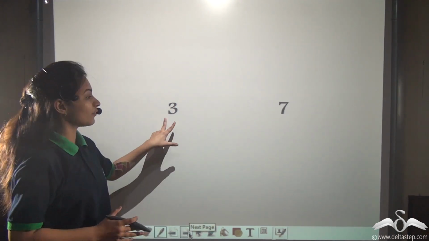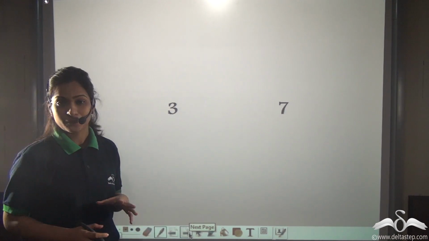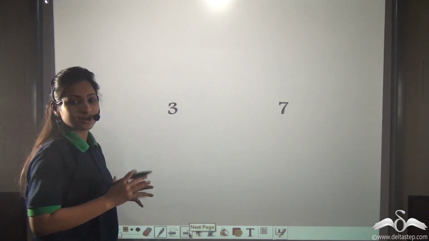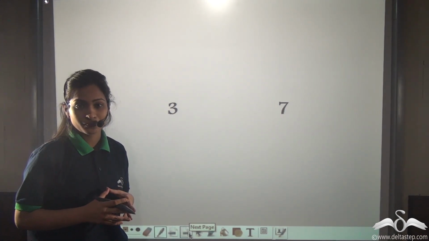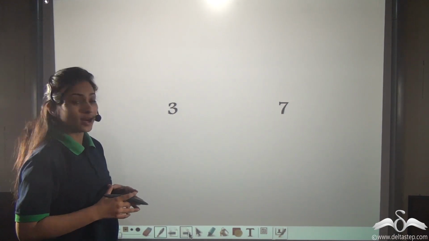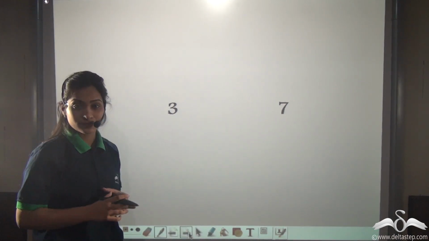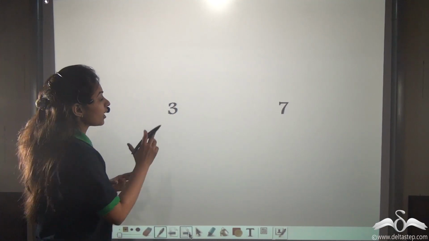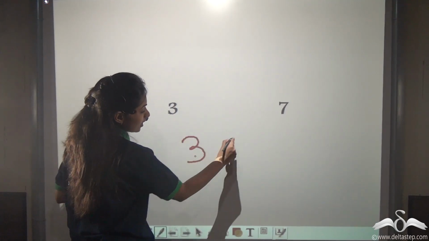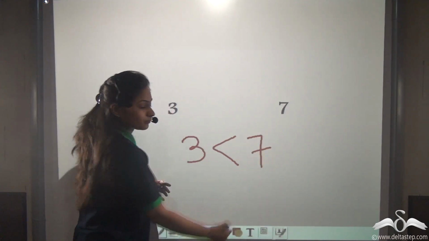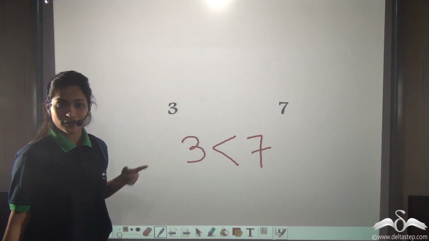For example, if I give you two numbers, say 3 and 7. Can you tell me the relation between 3 and 7? Think. Well, you can say that both are odd numbers. Or one relation, you can say that 3 is less than 7. Right? So this is a relation between 3 and 7.